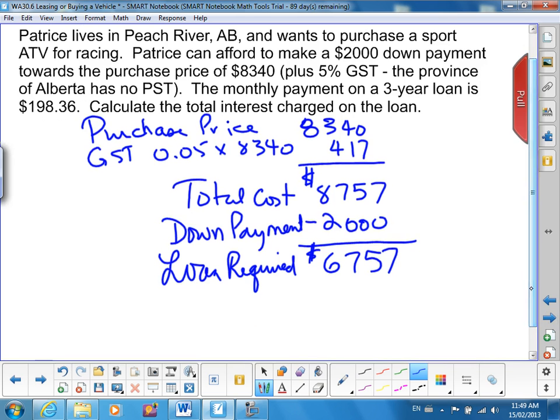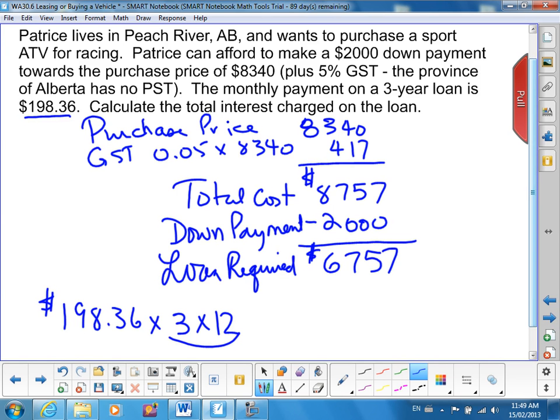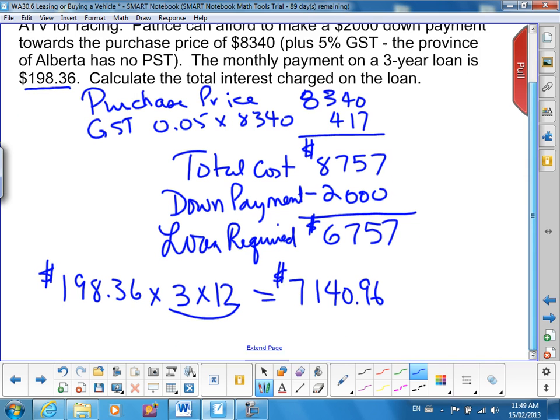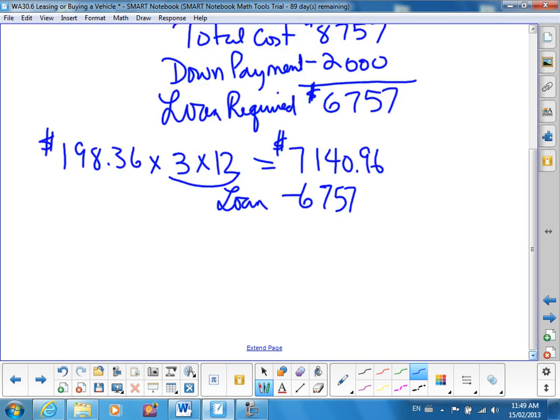Okay, how much is he paying back? Well, the monthly payments are $198.36. He's paid that for 3 years, but he pays them monthly. So in 3 years, you have 36 payments. So $7,140.96 is how much he's paid back. Well, if we subtract the loan, what he started with, we can actually figure out that the interest he's paid was $383.96.